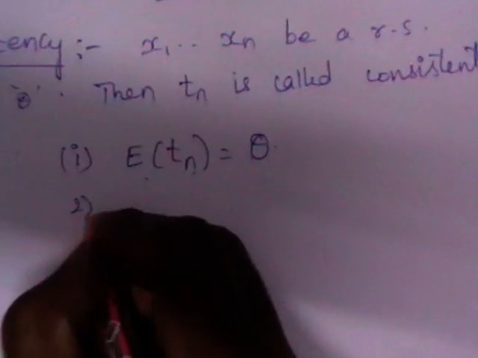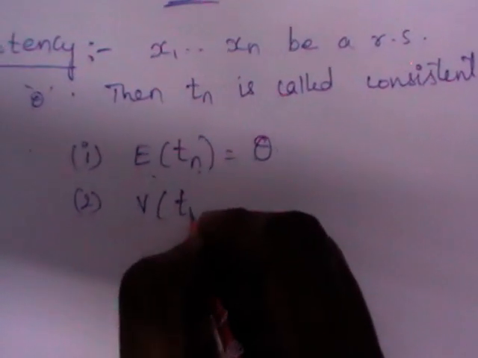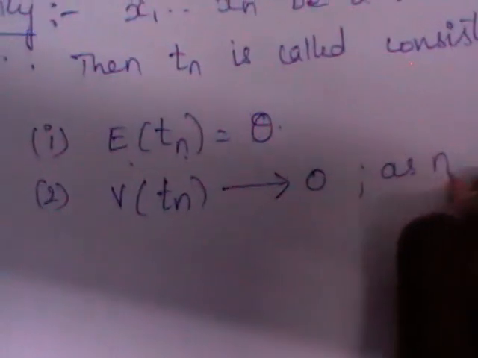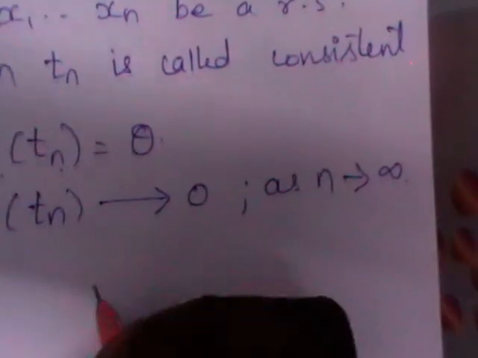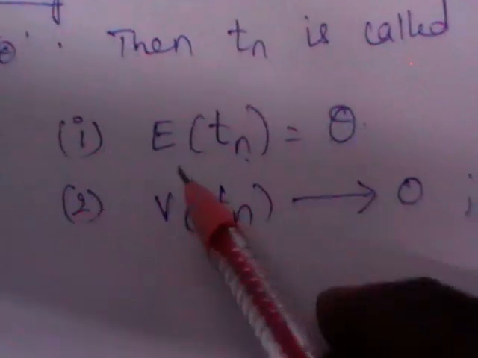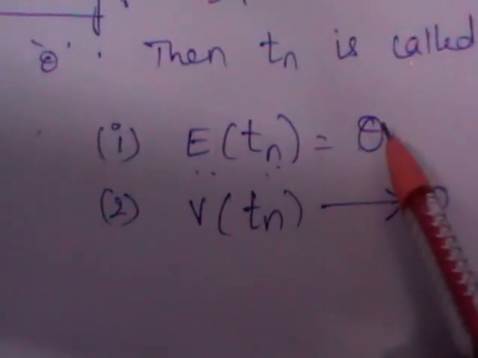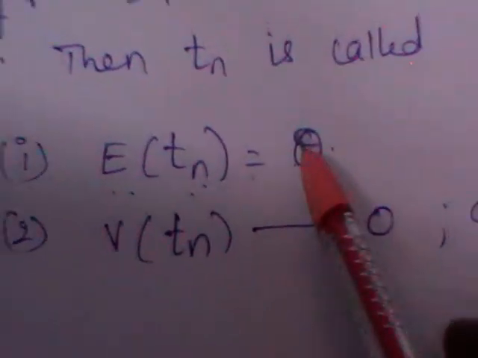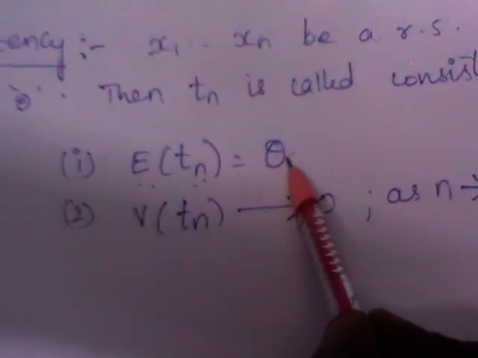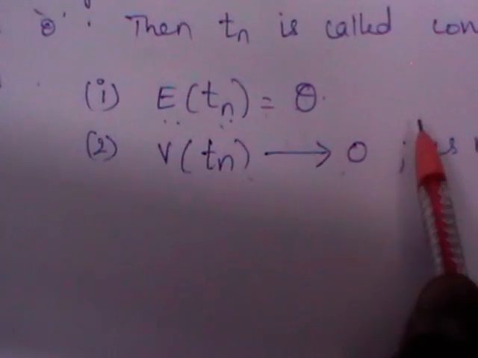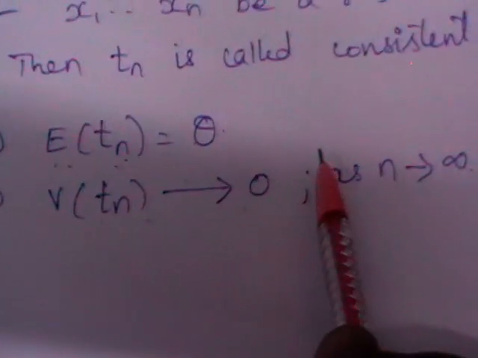In addition to this, it should also satisfy that variance of Tn should approach 0 as n turns to infinity. So for unbiasedness, an estimator is called an unbiased estimator if E of Tn is equal to theta. But to say an estimator is a consistent estimator, it should satisfy, along with this condition, that variance should also turn to 0 as n turns to infinity. So let us do 2 problems on this so that you will understand.